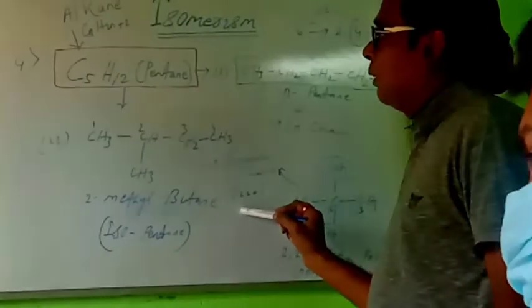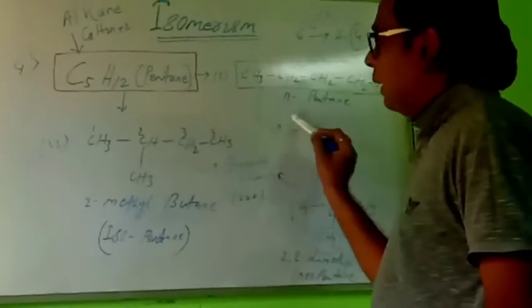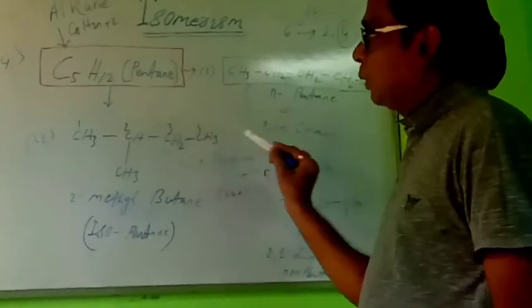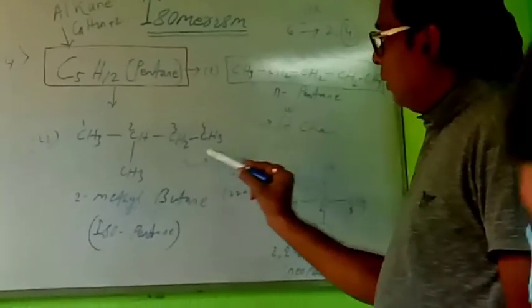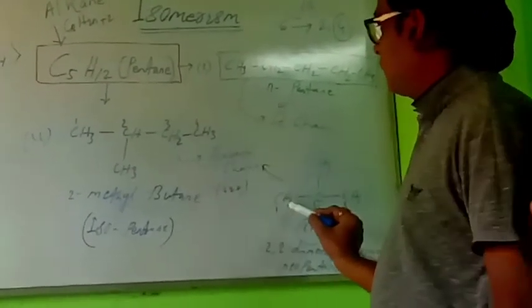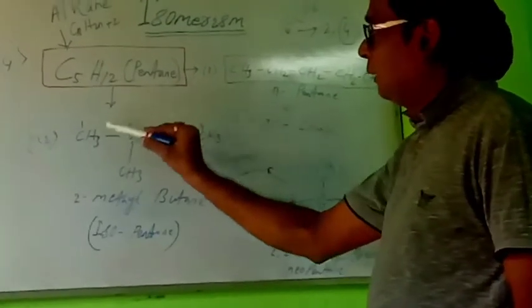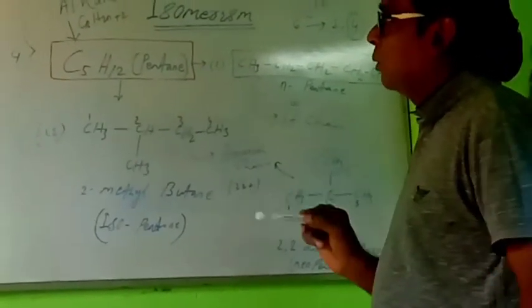This is all about chain isomerism. Chain isomerism means this is a straight chain, this is a branch chain, this is a branch chain. That means these belong to chain isomerism. Okay, next I am going to position isomerism.